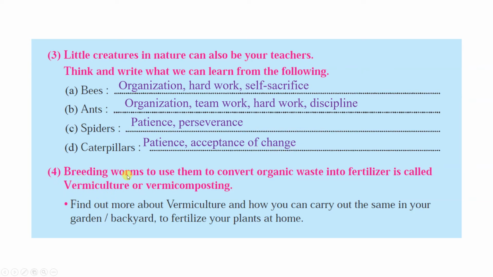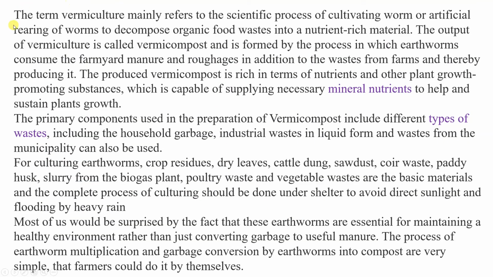Question number 4. Breeding worms to use them to convert organic waste into fertilizer is called vermiculture or vermicompost. Find out more about vermiculture and how you can carry out the same in your garden or backyard to fertilize your plants at home. Let us see. The term vermiculture mainly refers to the scientific process of cultivating worms or artificial rearing of worms to decompose organic food waste into nutrient rich material.